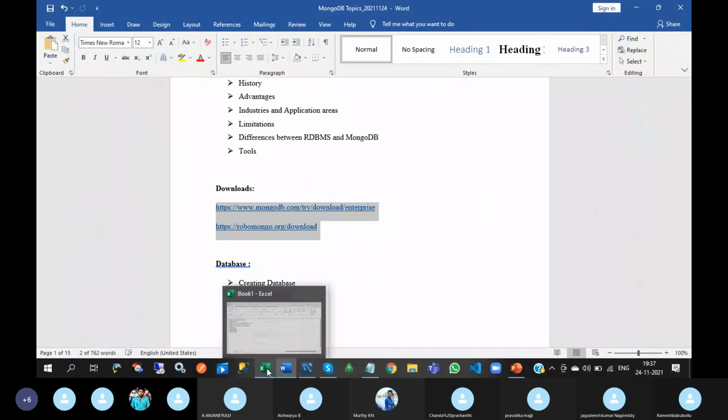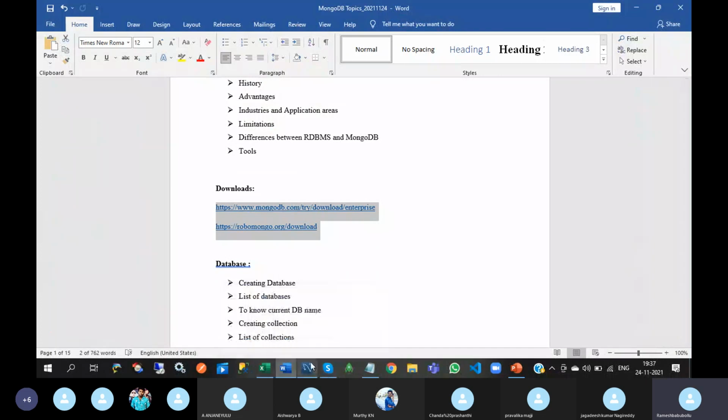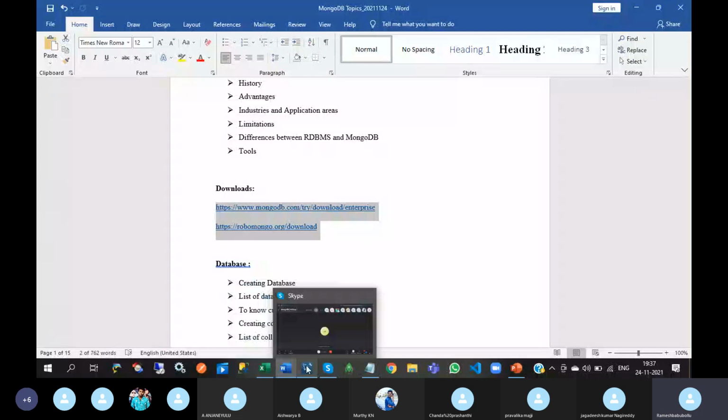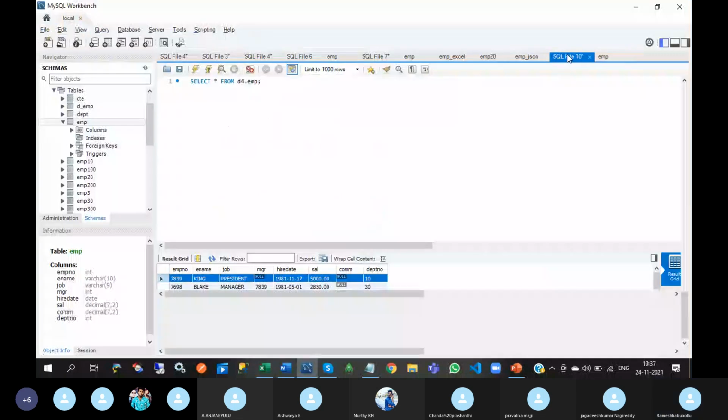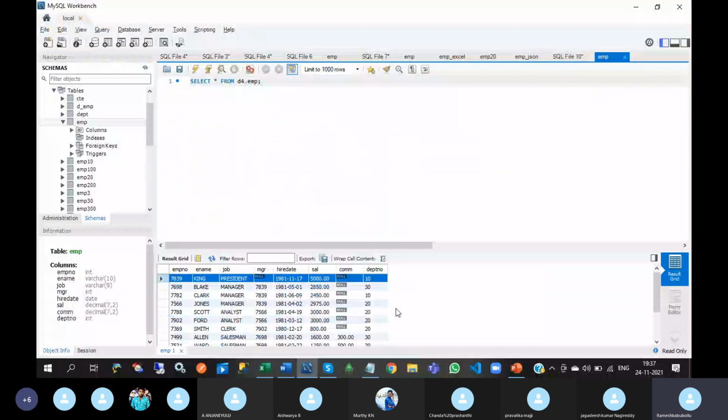Yes, I have to explain one point. No downtime is required. The example is, see this, an employee table is there. In future, if you want to add one more field to this employee table, then what will you do? You go to the design of this employee table, or you can write a query to add the extra column to the employee table. For that you need some downtime.